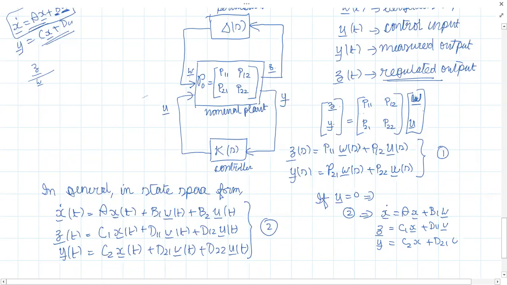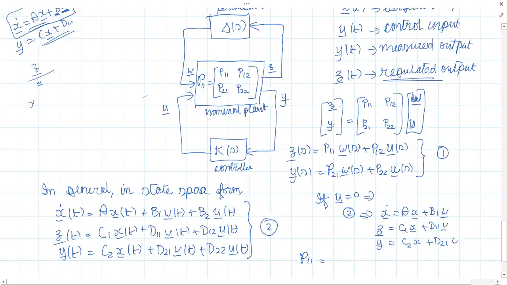So what will be P11, which corresponds to the transfer function between Z and W? How can we find P11 from this?